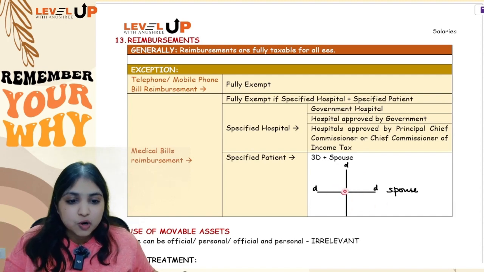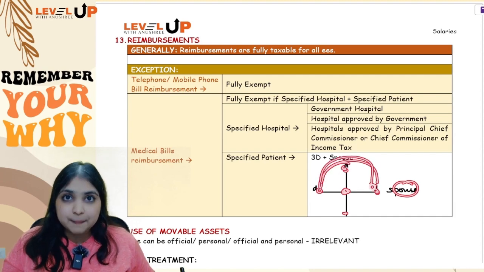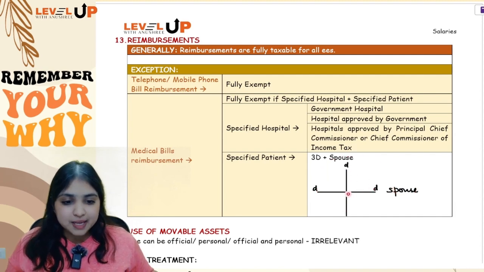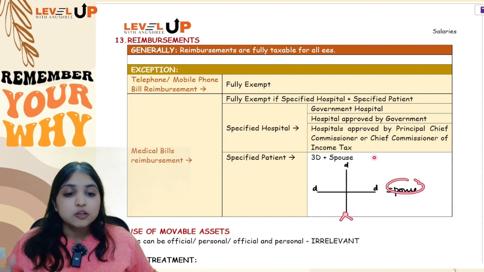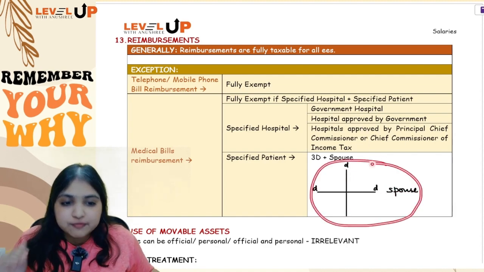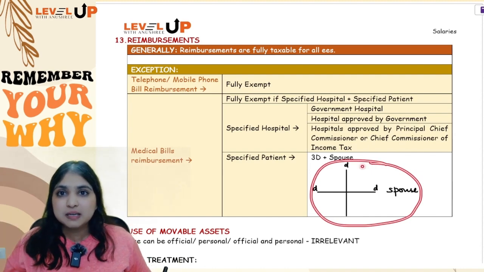3D plus spouse means what? If I am the assessee, my brother, my sister, my parents, my children, or my spouse, and my brother, sister and parents should be dependent. So 3D plus spouse, I'll repeat once again. If I am the assessee, then my dependent brother, my dependent sister, my dependent parents, my children, dependent or independent doesn't matter, and my spouse. So if the patient happens to be any of these people, only then the medical bills reimbursement will be exempt.